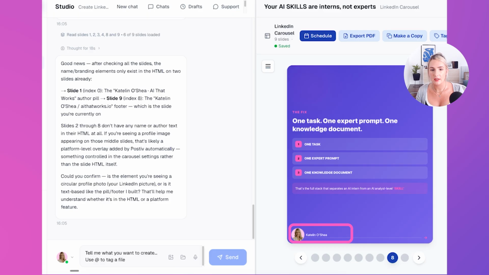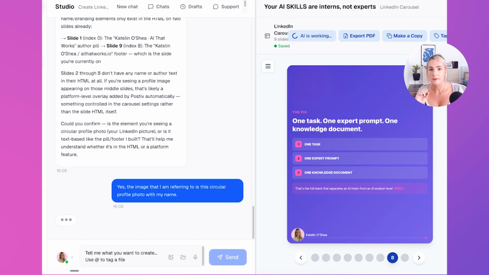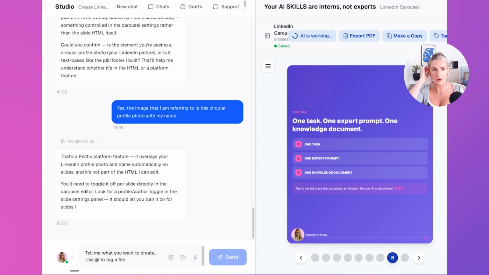So I actually think this is, so it needs me to confirm, is the element you're seeing a circular profile photo? Yes, the image that I'm referring to is this circular profile photo with my name. So I think that is because it is a feature that is built into the HTML code within Postiv. So yeah, this is a Postiv platform feature. It overlays your LinkedIn profile photo and name automatically on slides and is not part of the HTML I can edit. You need to toggle it off per slide directly in the carousel editor.